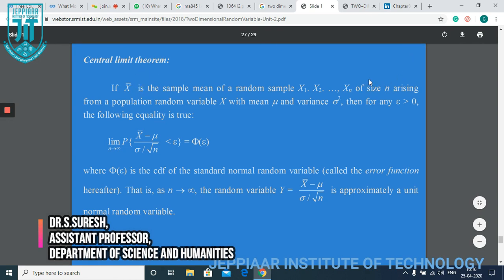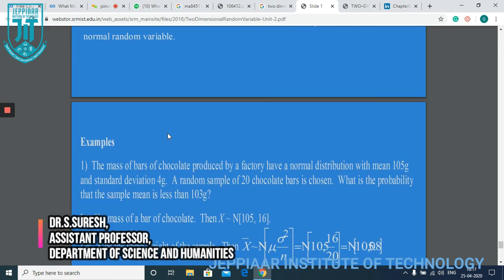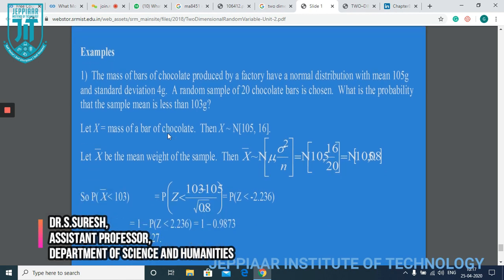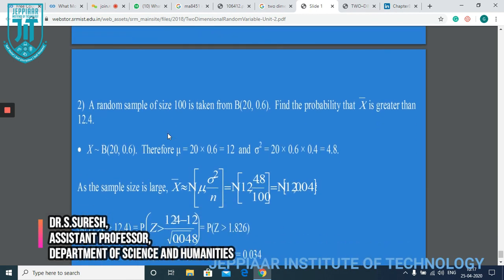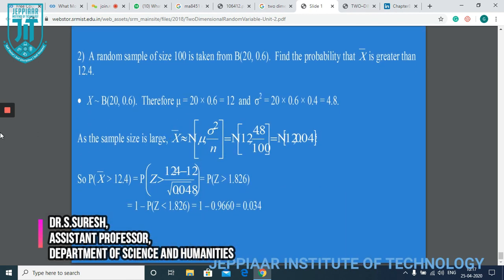If we take a finite number of random samples, x bar is the sample mean of a random sample of size n arising from the population random variable x with mean mu and variance sigma square, then for any epsilon greater than 0 the following equality is true. So this is the central limit theorem, and some examples I have given here. Thank you.